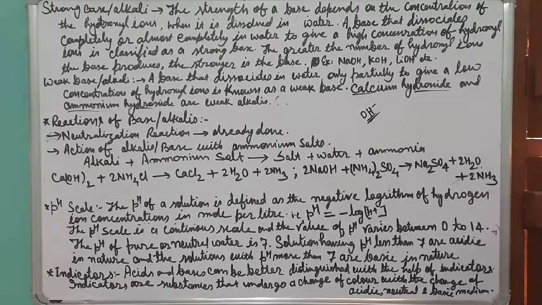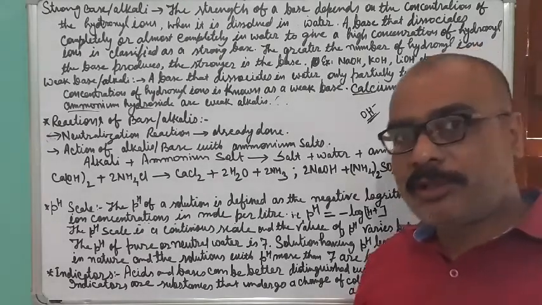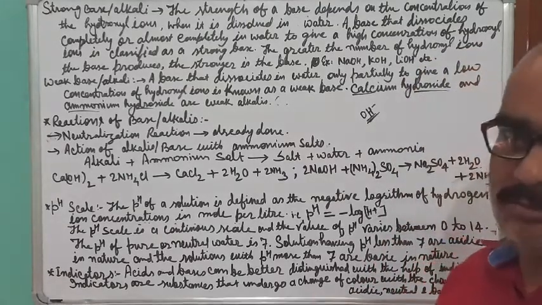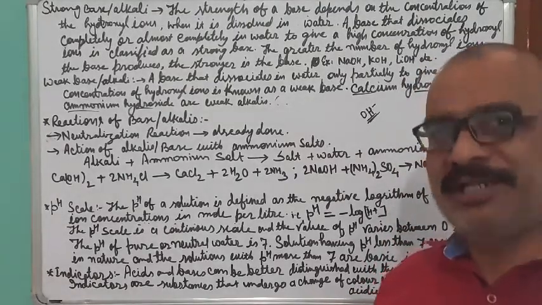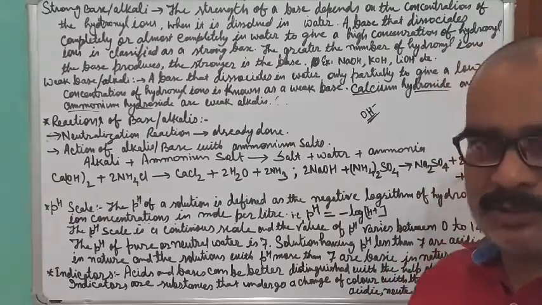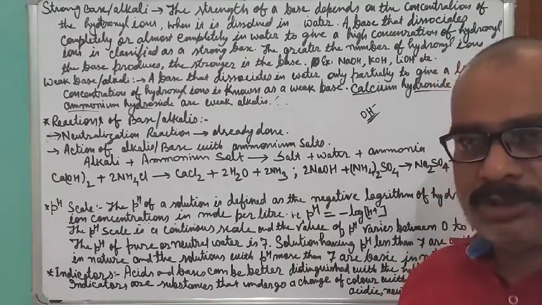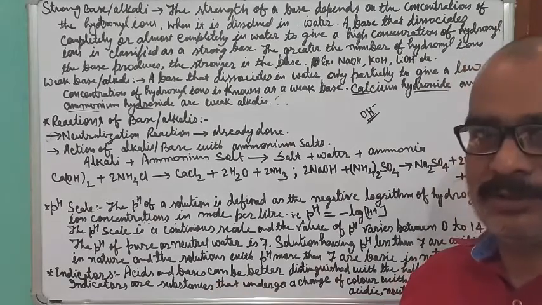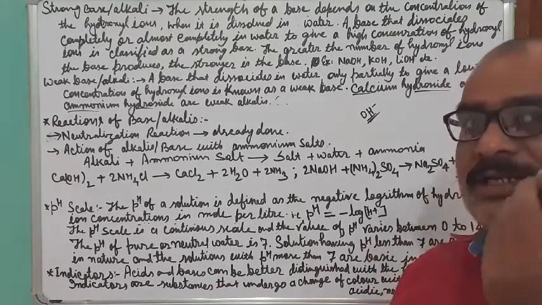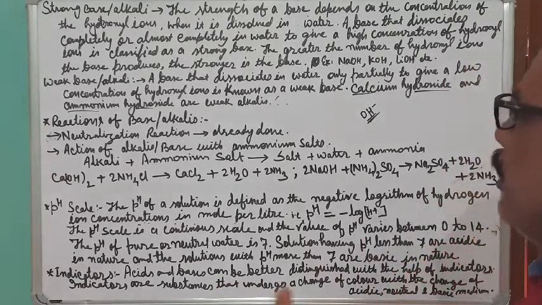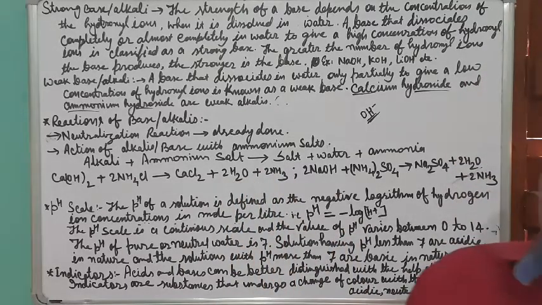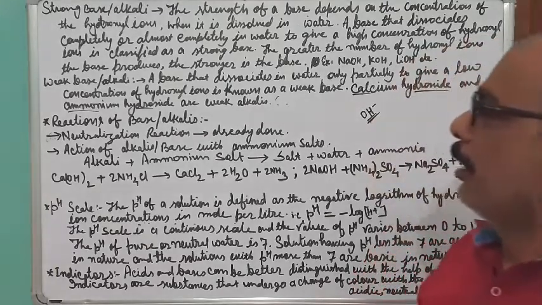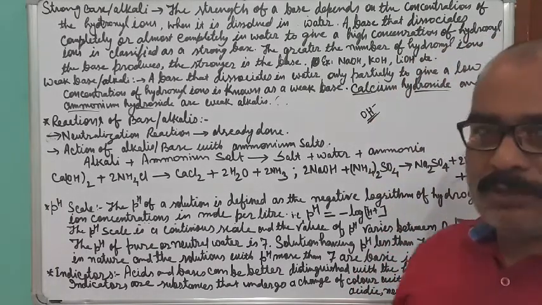So the base which dissolves completely in water and dissociates completely, so 100% dissociation, or almost completely, only then will it be known as a strong base.